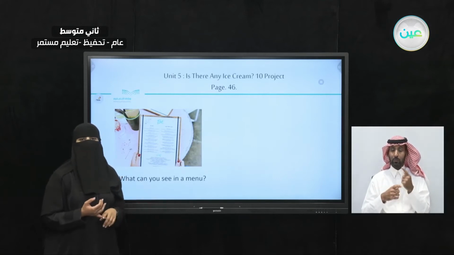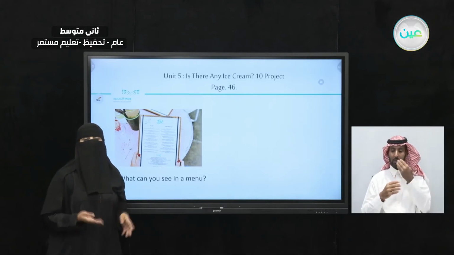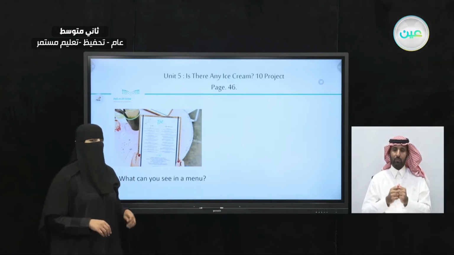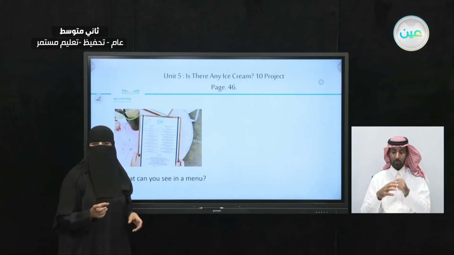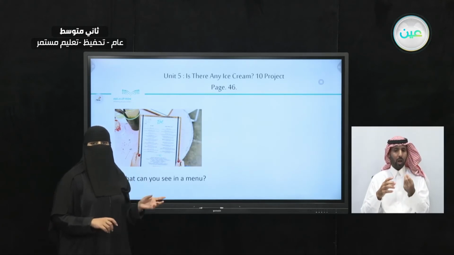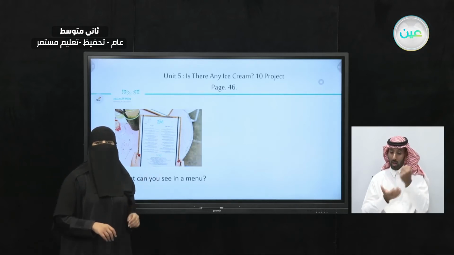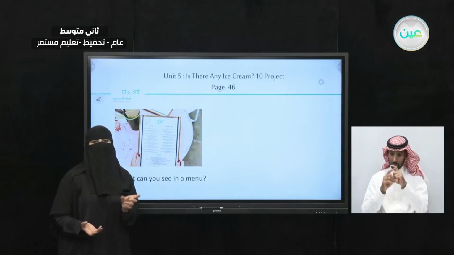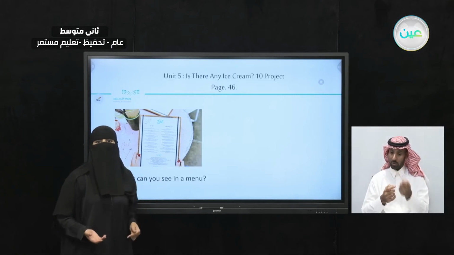So there was tomato, cucumber, lettuce, and carrots. All of these vegetables were included in the salad. Now, how about the beverages? Do you remember next to the beverages, we saw the words of the quantity. So, for example, in the beverages, we saw coffee. But how much coffee are they going to serve? So next to the word coffee, we had the word cup. That means when you order the coffee, you will have a cup of coffee.